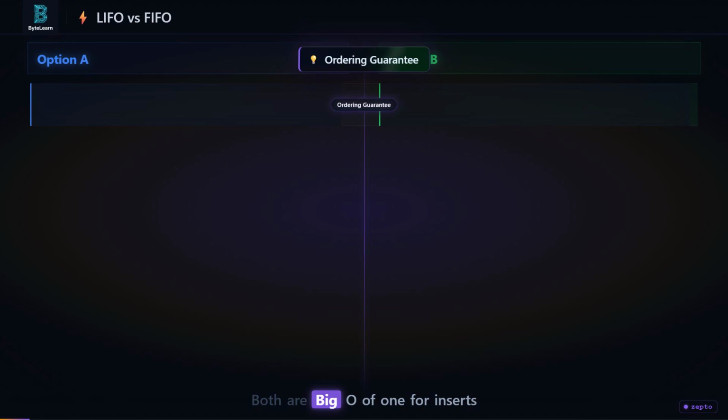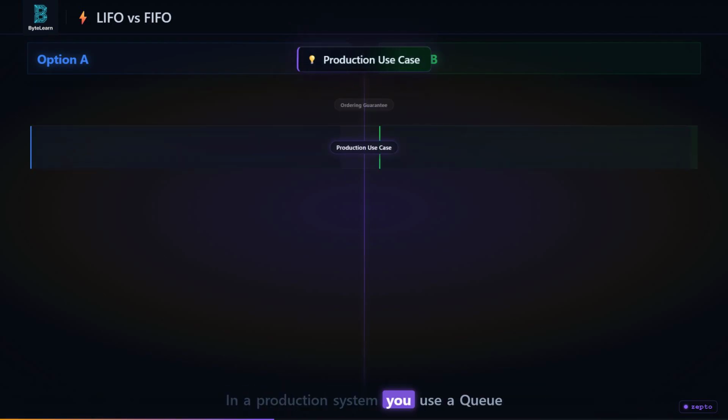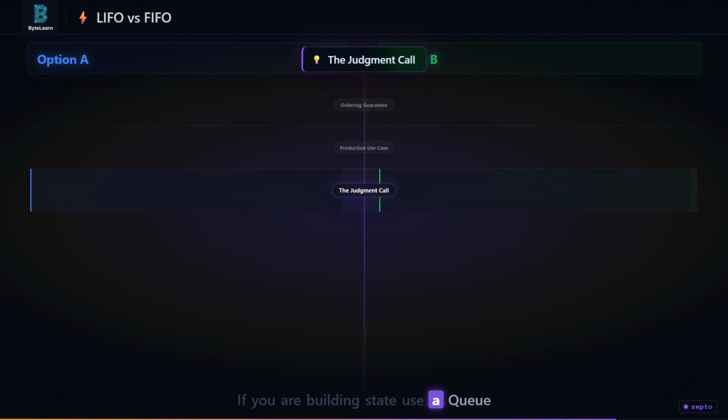Both are big O of 1 for inserts and removals. The difference is the ordering guarantee. Queue is first in first out. Stack is last in first out. In a production system, you use a queue for event streams like Kafka, where chronological order matters. You use a stack for the saga pattern, where distributed rollbacks must unwind in exactly the reverse order. If you're building state, use a queue. If you are unwinding state, use a stack. That is the judgment call.